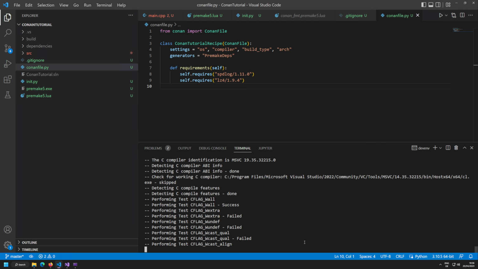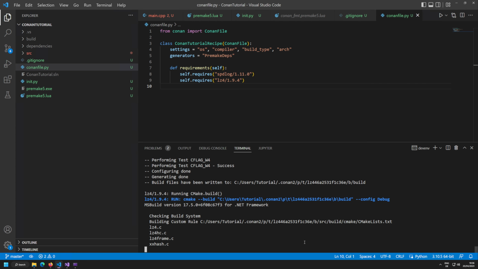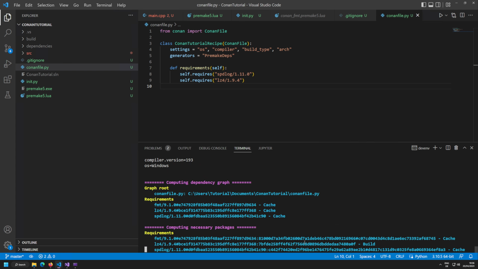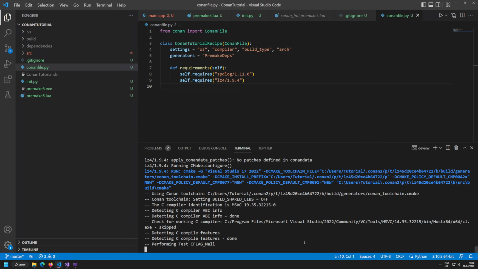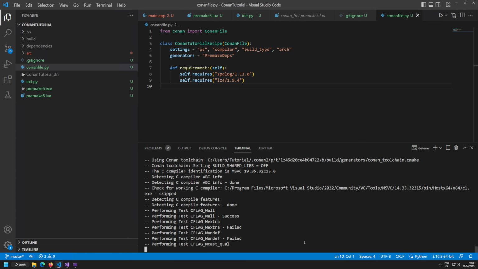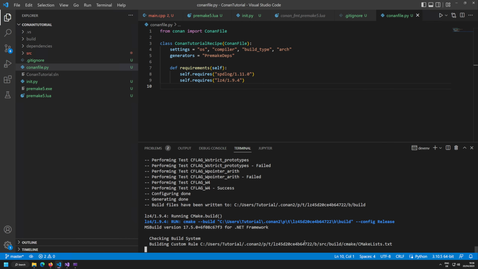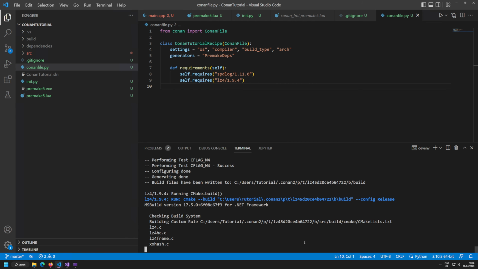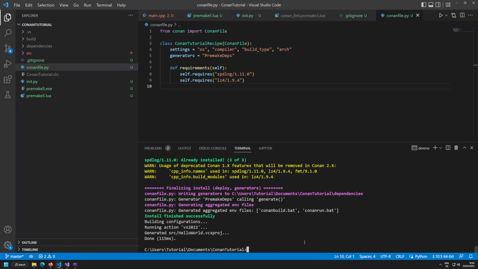It takes a few seconds. CMake is slow, but at some point it will hopefully build it. Then MSBuild is run. It's building that library. It's doing this again for the release configuration, performing tests, and at some point this is done. Then MSBuild runs again, compiling it again. And there it is, everything has finished.